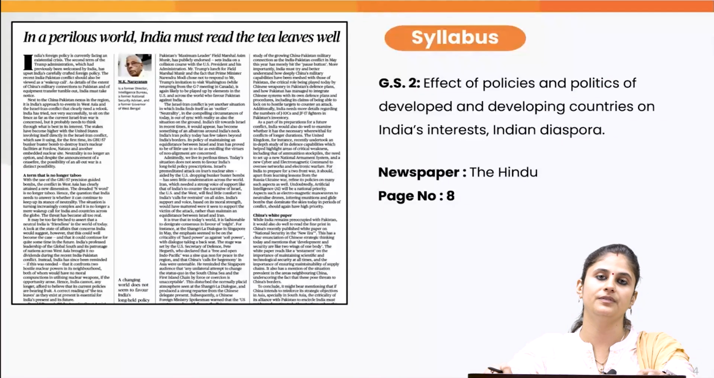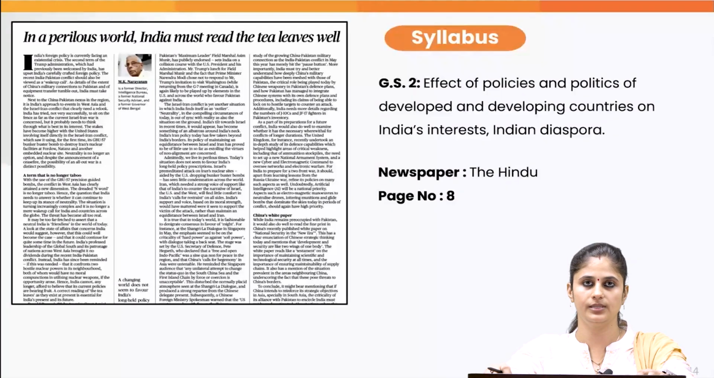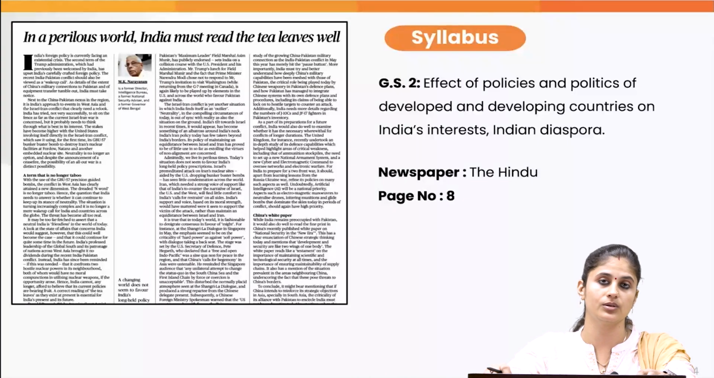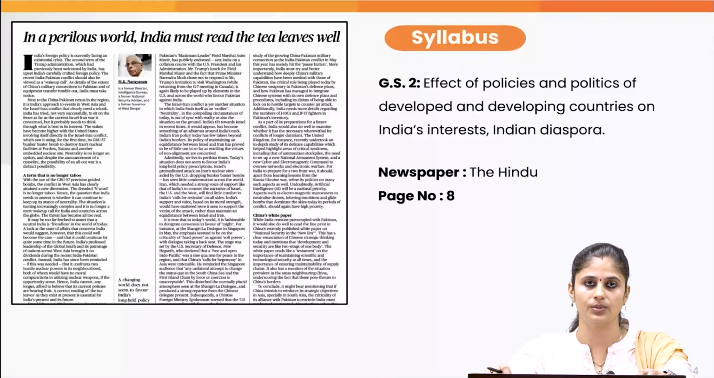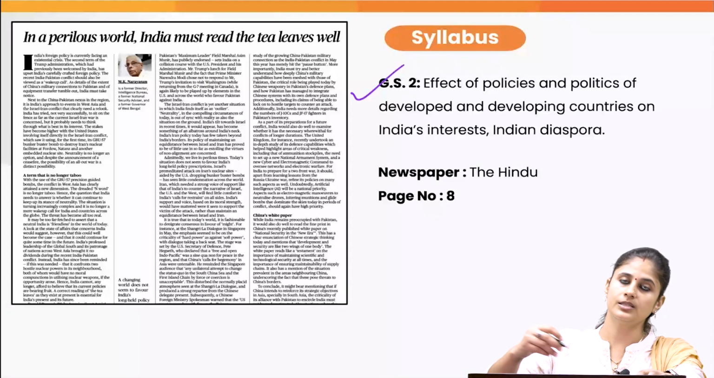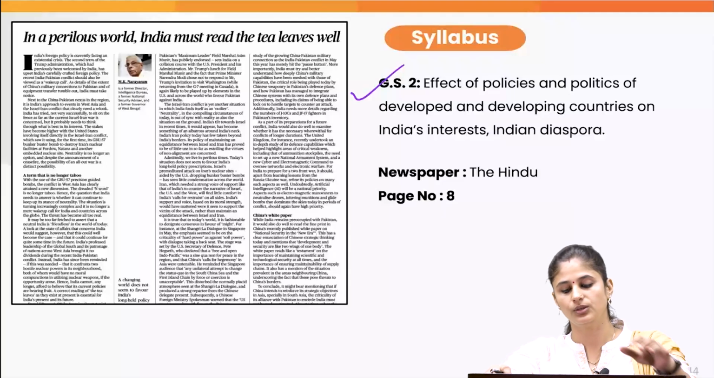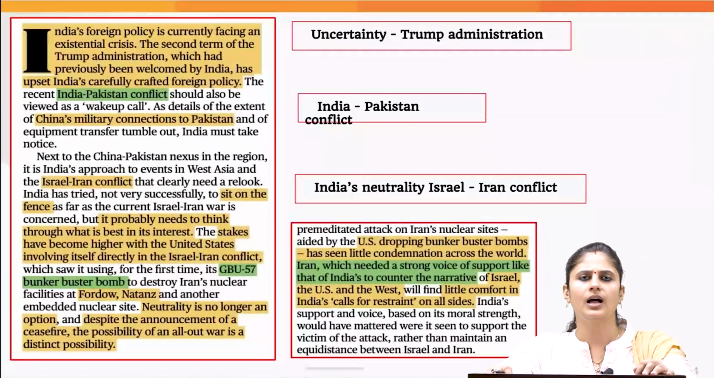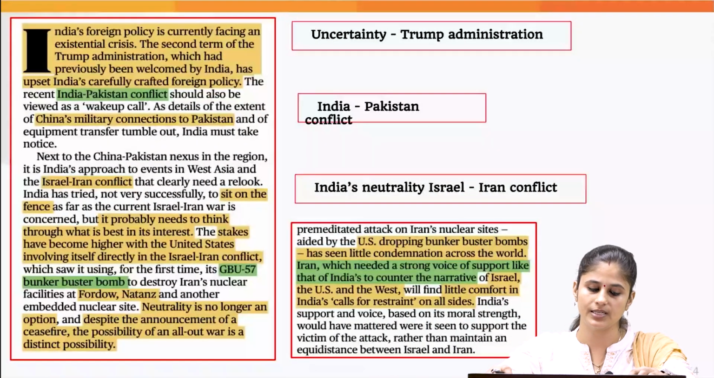Now, beginning with the simplified section, an editorial has appeared in The Hindu, wherein the writer is pointing out certain uncertainties that we are witnessing across the world currently, and on what lines India needs to make the requisite changes in its foreign policy. This topic you can associate with GS Paper 2. So what uncertainties is the writer talking about?